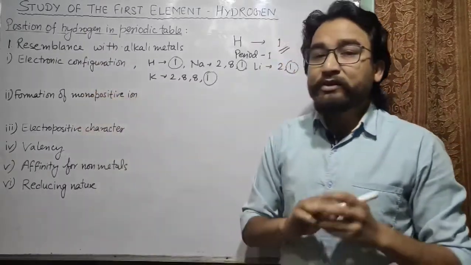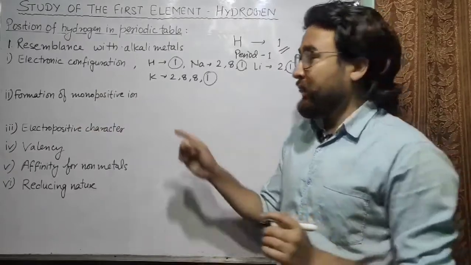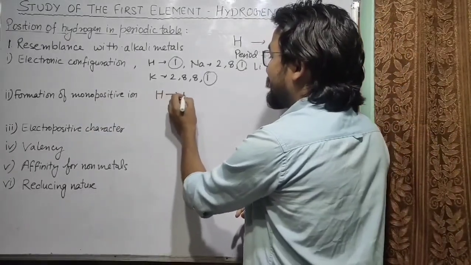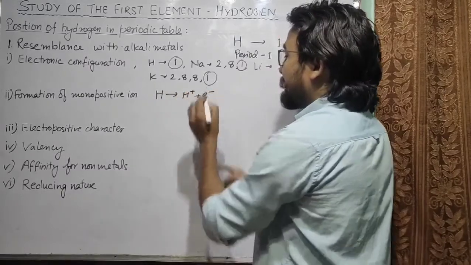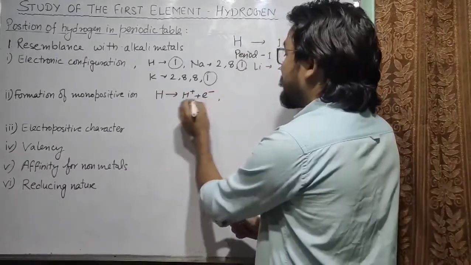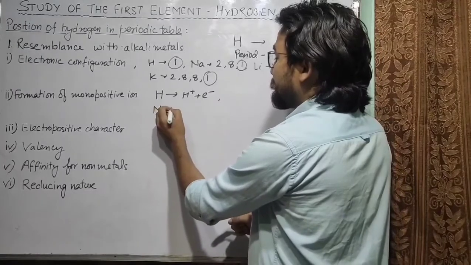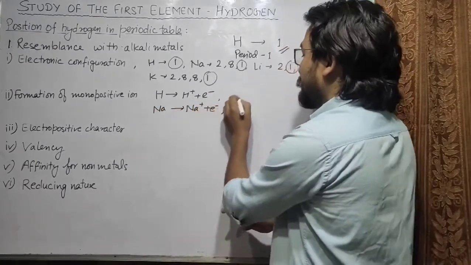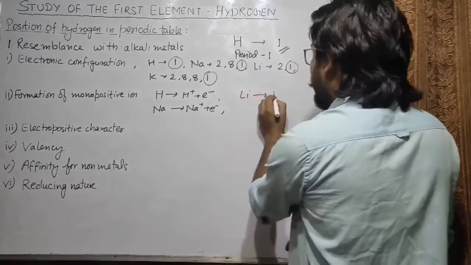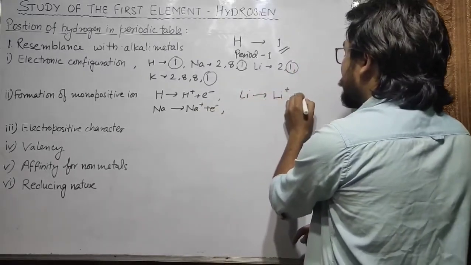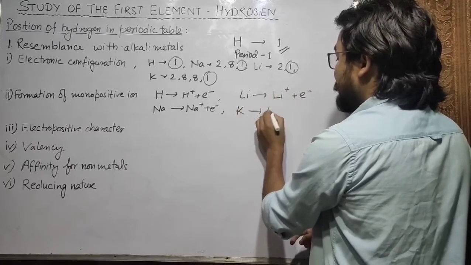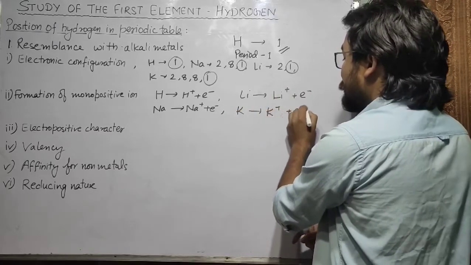The other is formation of a monopositive ion. As you know, the hydrogen atom can lose 1 electron and form a monopositive ion similar to alkali metals like sodium. Sodium can form the Na+ ion by losing 1 electron, lithium can form the Li+ ion by losing 1 electron, or potassium can form the K+ ion by losing 1 electron.